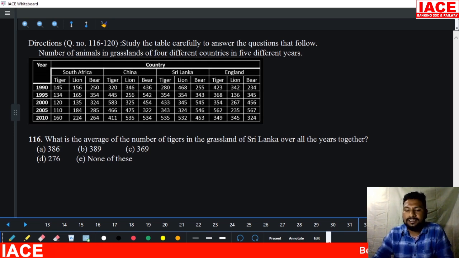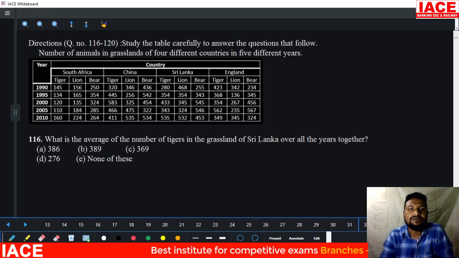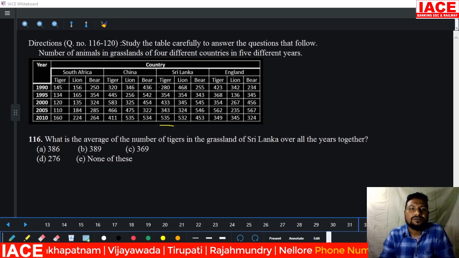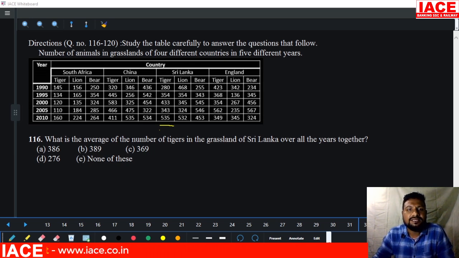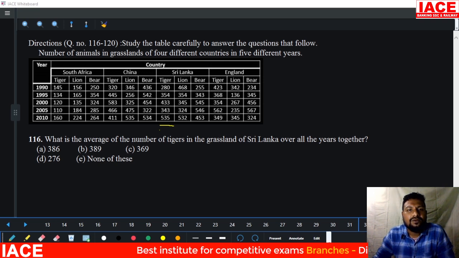What is the first question? It is 116. What is the average of number of tigers in grassland of Sri Lanka overall, all the years together? Tigers total value is required: 280, 350, 433, 343, 535. We should add it. So 500, 500, it is 1700. Hold with that. 1700 plus extra 80 plus 54, it is 134 and 167, and it is 170. 170 plus 42, 10, 245.